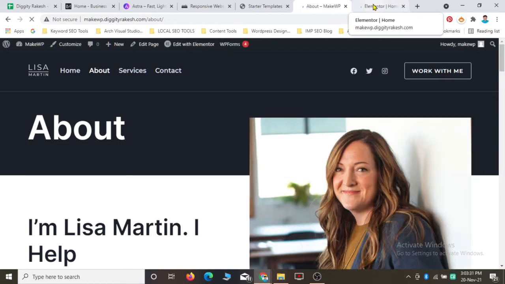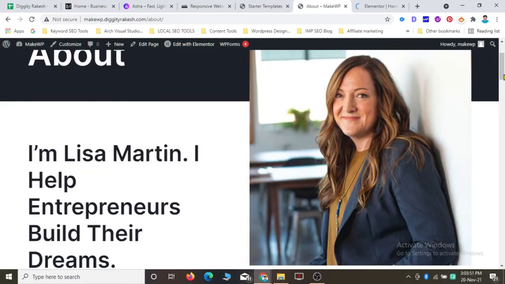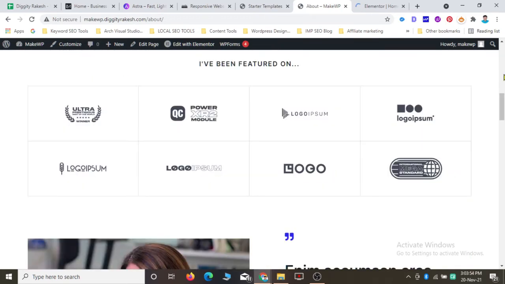You just need to customize. Just click on this button, edit with Elementor, and open the page like this, so that you can customize all these things by yourself. Add your images, add your text, everything you can add from here. And as you can see, this is a beautiful theme that comes with a beautiful header section like work with me, menus, and many more things. This kind of thing you will not get anywhere.